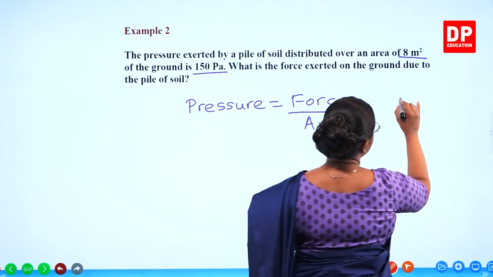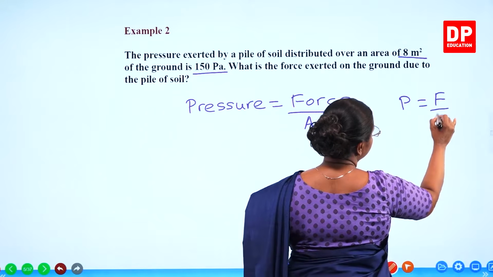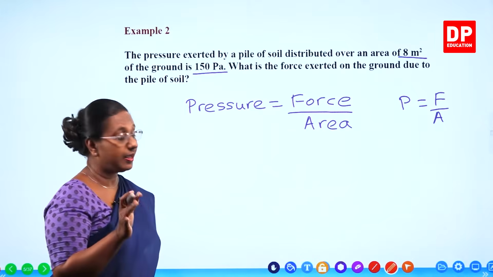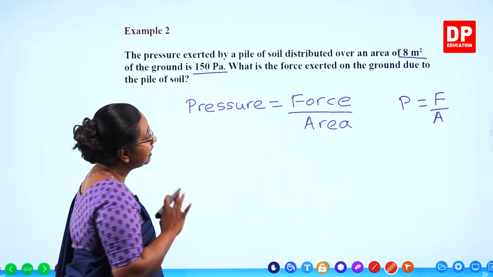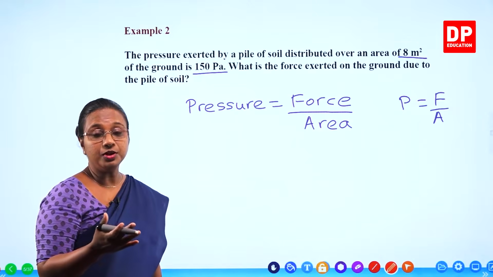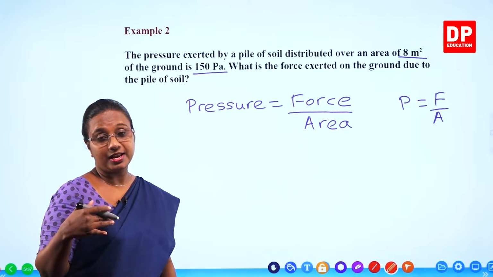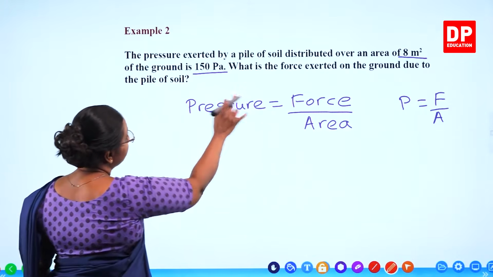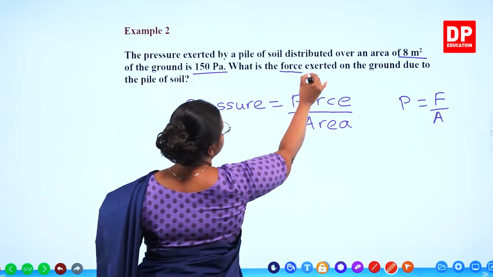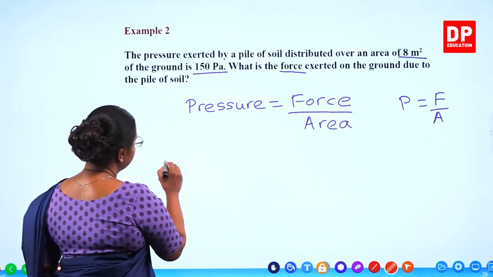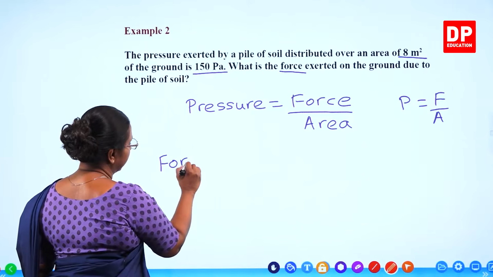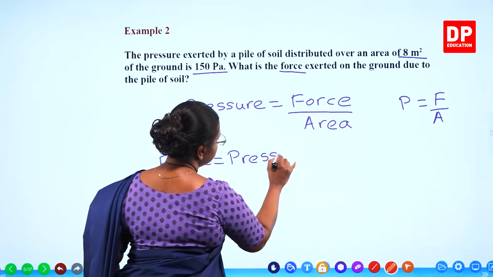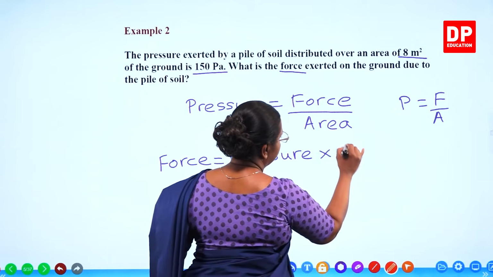You can also use this, students. P equals F over A. That is also accepted. Pressure equals force over area. We can either rearrange now and substitute, or you can substitute and rearrange the equation. Both are fine. I will rearrange it first. We need to find the force. This is what we need to find. So if we rearrange, force will be equal to pressure into area.